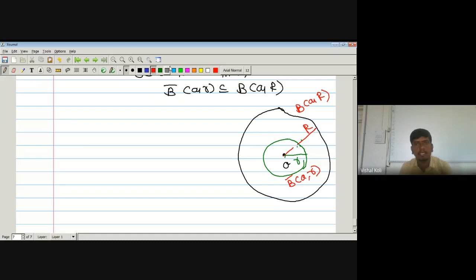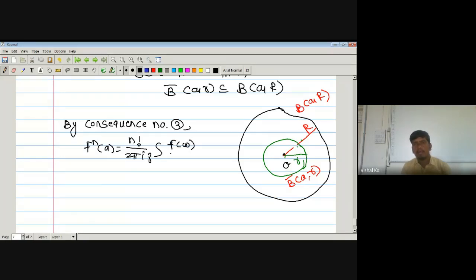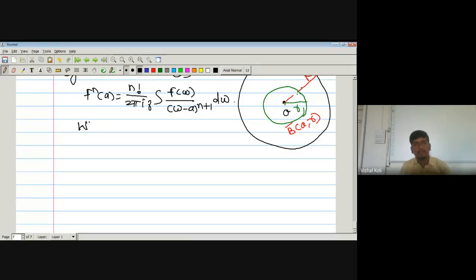So by consequence number 3, modulus of f^(n)(a) is nothing but n factorial divided by 2 pi i integration over the curve gamma f of w divided by (w minus a) to the power n plus 1 dw, where gamma is nothing but a plus r into e to the power it, where t belongs to the closed interval 0 to 2 pi and r must be greater than 0.